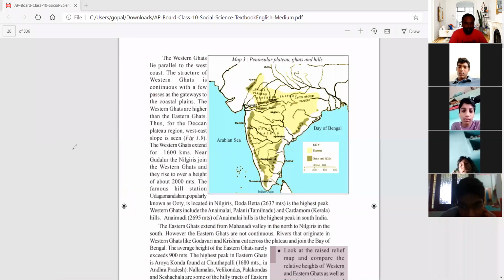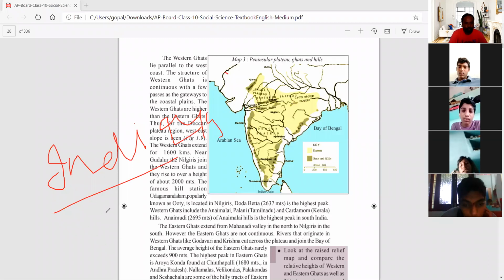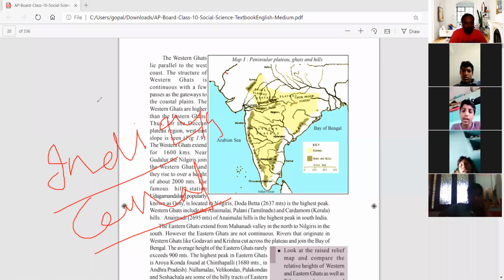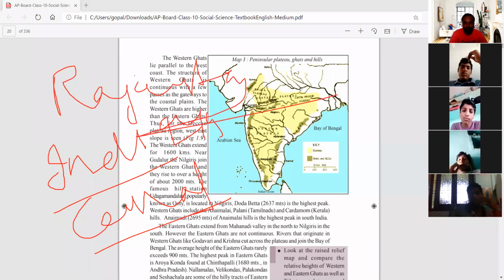And one more thing is the Indira Canal. So the Indira Canal is very important. Where it was, it was in Rajasthan. You can see this Rajasthan. Okay, just remember these things are very important.